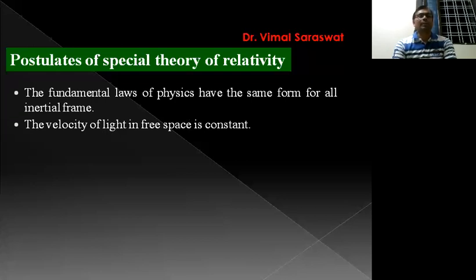According to this postulate, the velocity of light in free space is always constant, and it is about 3 into 10 to the power 8 meter per second.